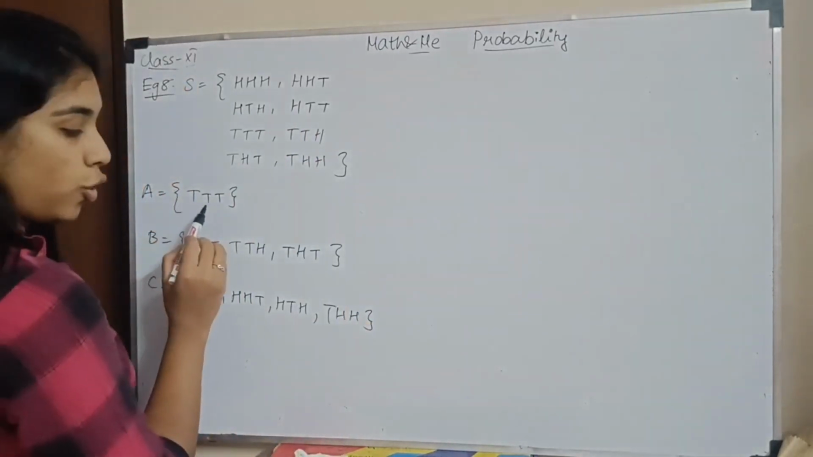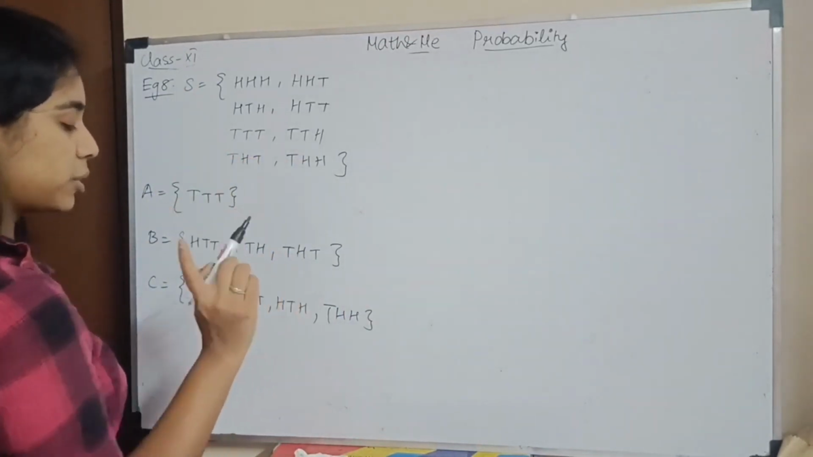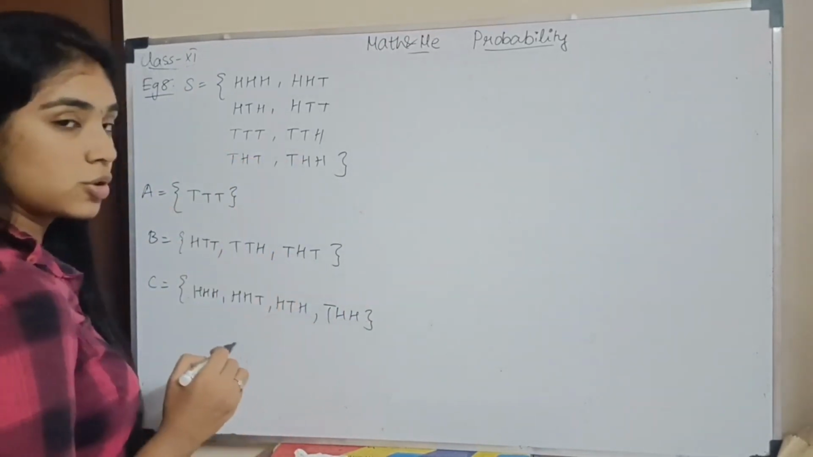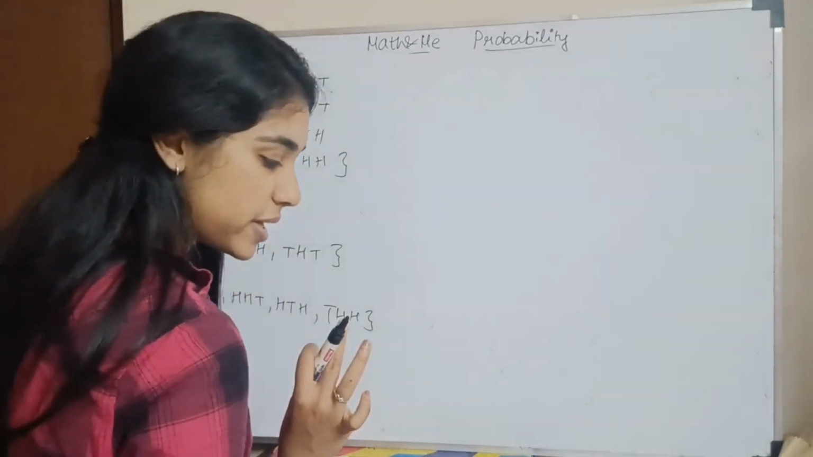If I have no head, then it is only TTT. I have only one head here, so only in this there is one head. Here, at least 2 heads, so I can have 2 heads or 3 heads. Okay? So this is my sample space.